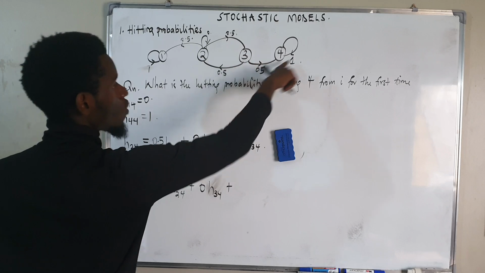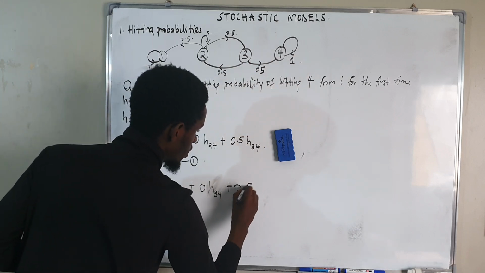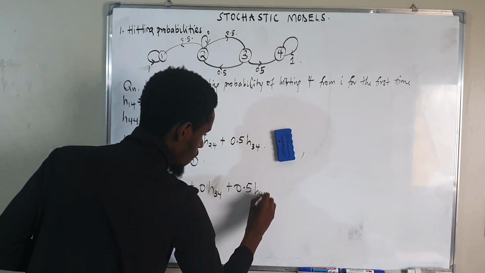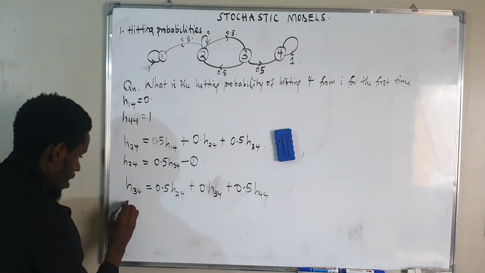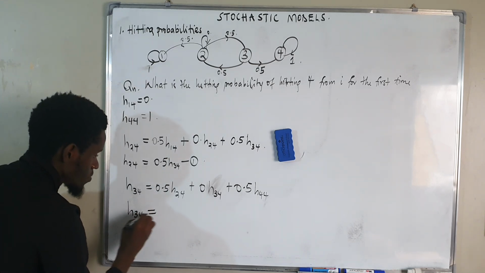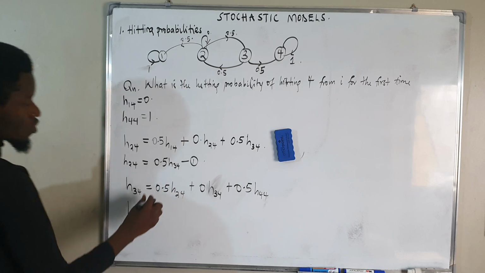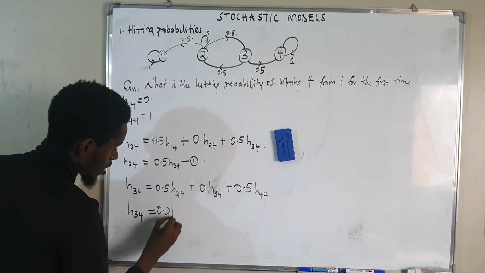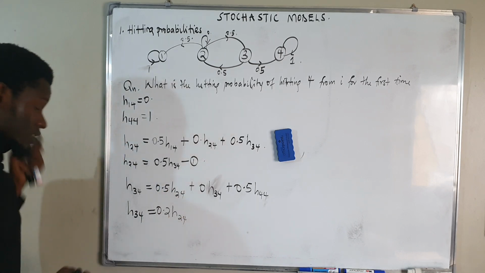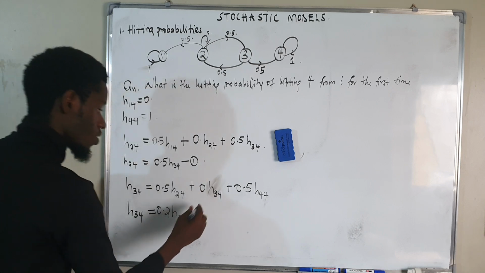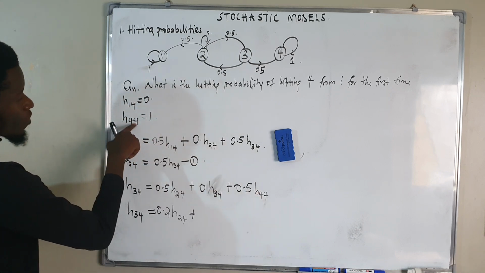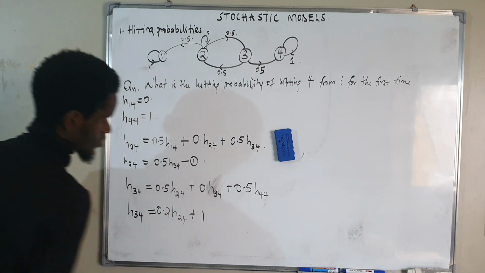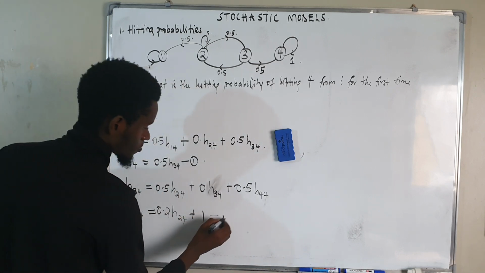Plus me going to 4, which is 0.5 times H44, the hitting probability from 4 to 4. So H34 is the same as 0.5 H24 plus 0 plus 0.5 times 1, because the hitting probability from 4 to 4 is 1. And this is equation 2.